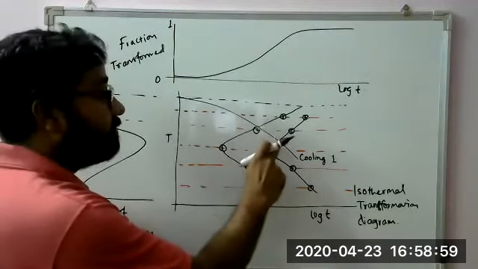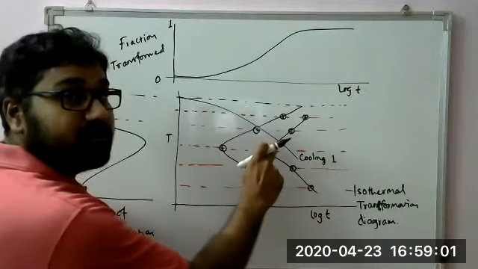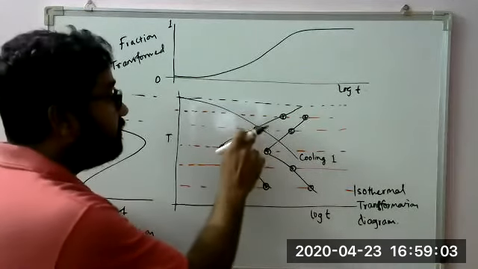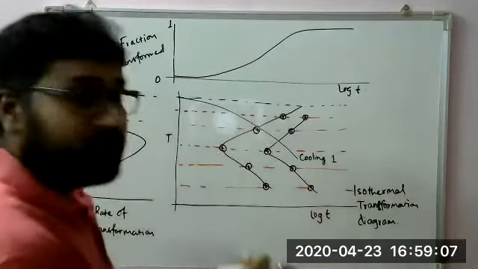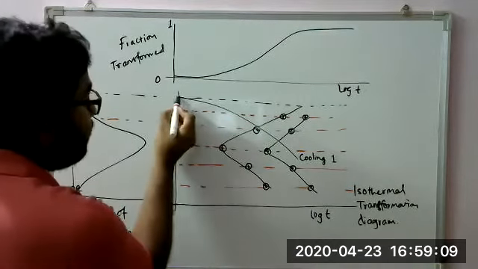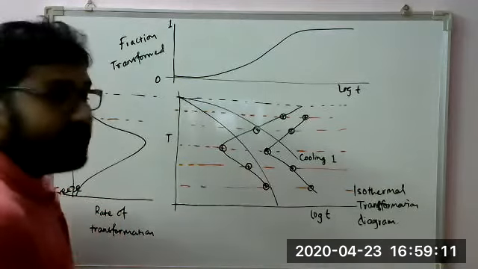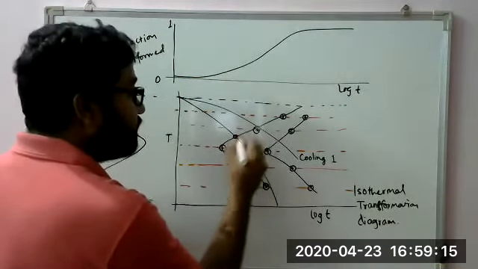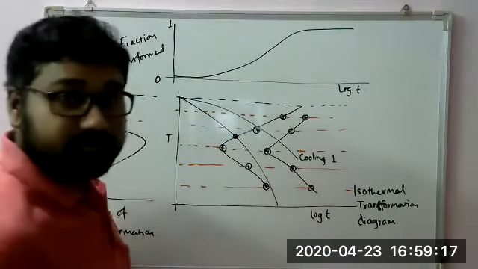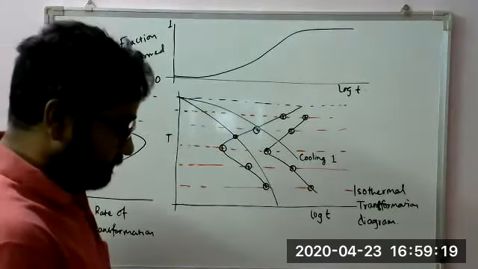Okay, and it will end at this point. The transformation will start here, transformation will end here. If we change the cooling rate, we make it faster, it can go like this. So transformation will start here and it will end here. It goes on like that.